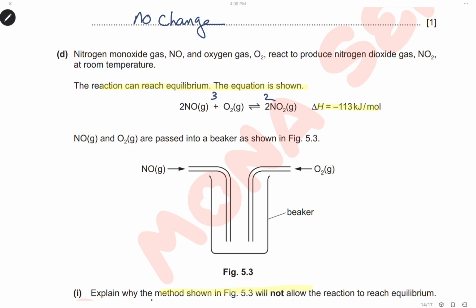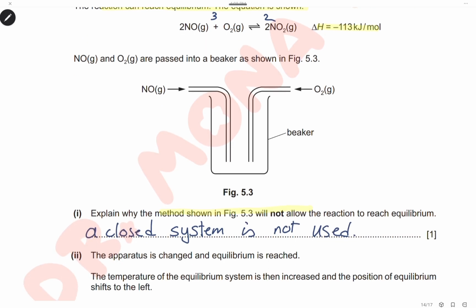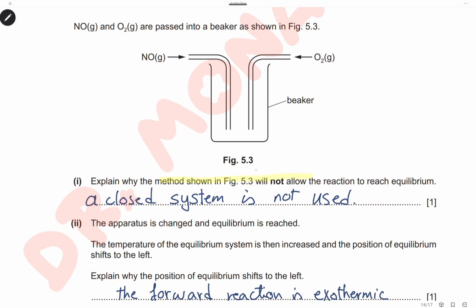Nitrogen monoxide gas and oxygen react to produce nitrogen dioxide at room temperature. Here we have the equation at equilibrium, and the forward reaction is exothermic. Nitrogen monoxide and oxygen are passed in a beaker as shown in figure 5.3. Explain why this method in the figure does not allow the reaction to reach equilibrium.